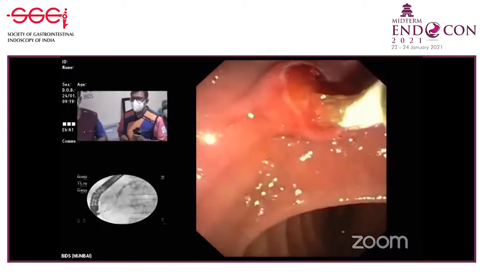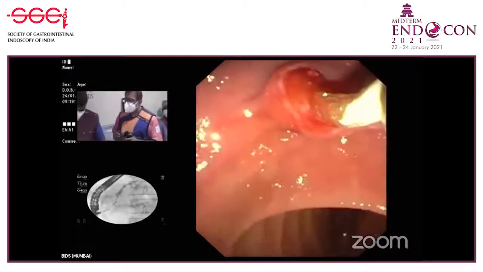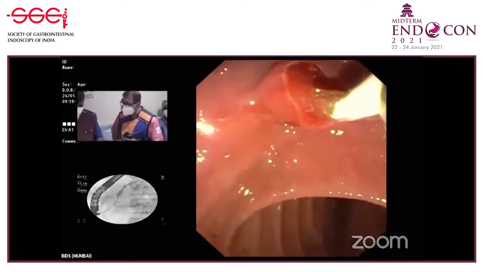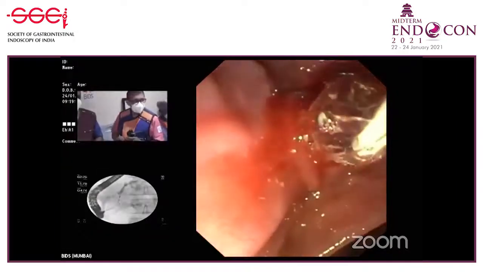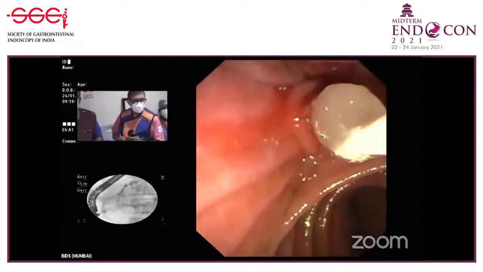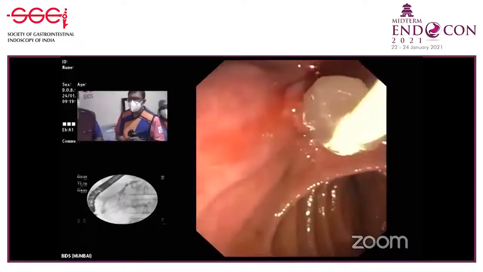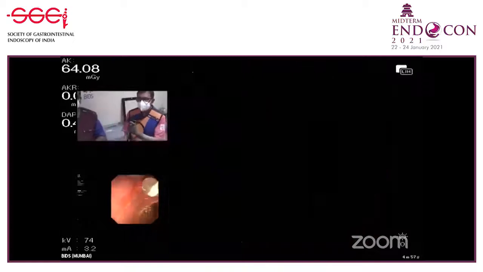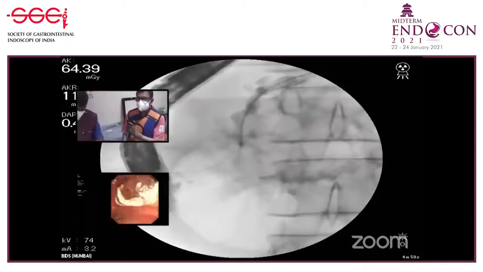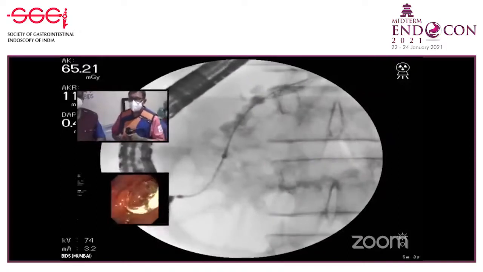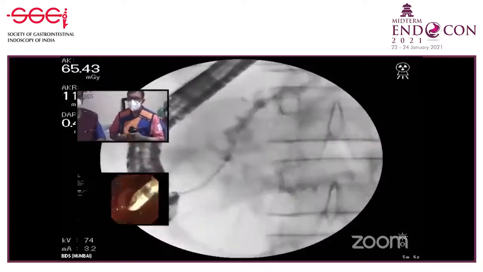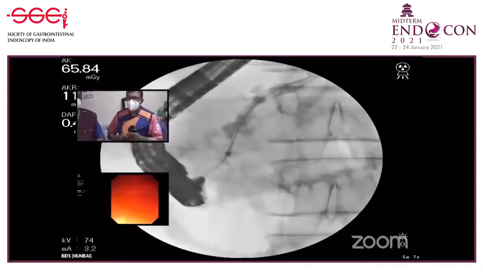How big is this balloon? 8? 8 is too big. You need only a 4 mm balloon. Okay, deflate. Deflated. What size of balloon are you using? Is it 4 mm or 6 mm? This is 4 mm.